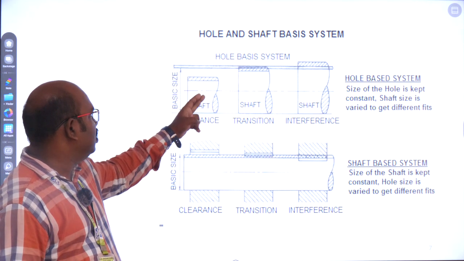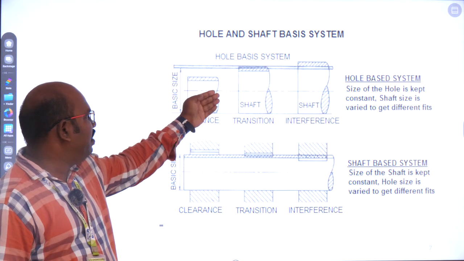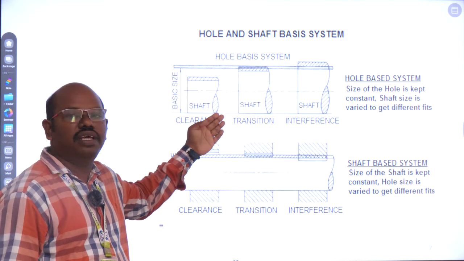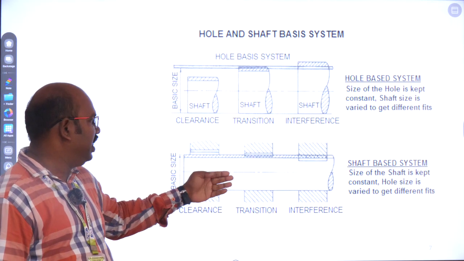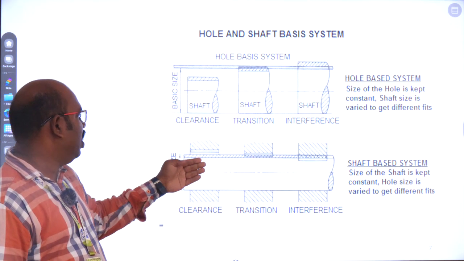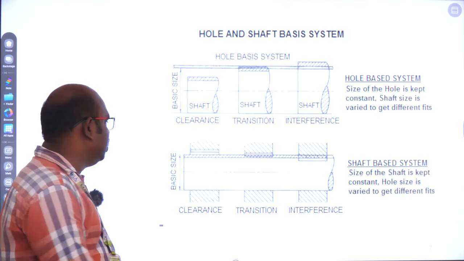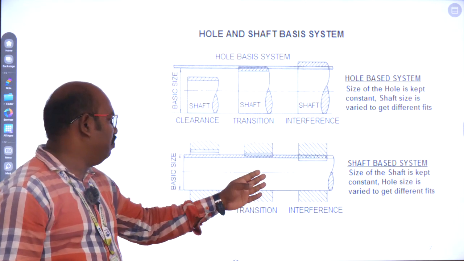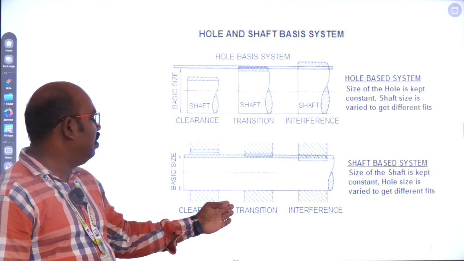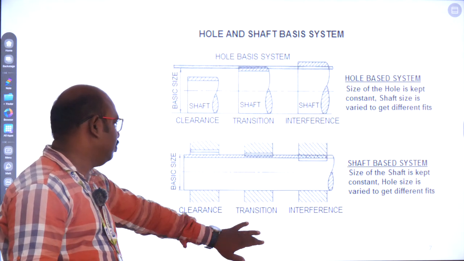In the hole basis system, the hole dimension is constant and the shaft dimension varies depending upon the fit. In the shaft basis system, the shaft dimension is constant and the hole dimension varies depending upon our fit.